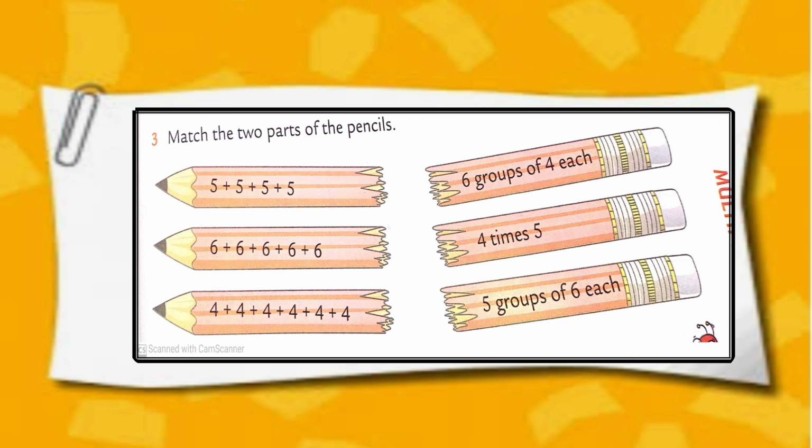Now let's write the other part. First one, 6 groups of 4 each. Leave one line and then write 4 times 5.